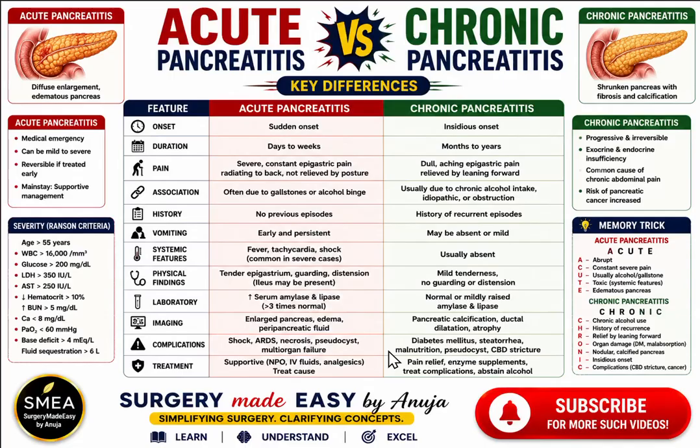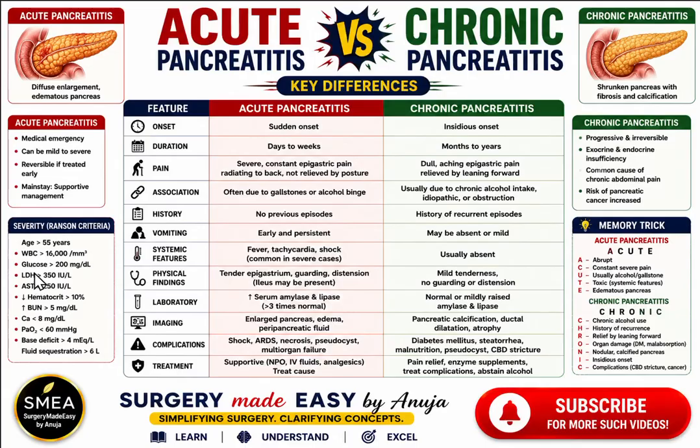Treatment in acute pancreatitis is usually supportive. The patient is kept nil per oral, given IV fluids, analgesics, and the cause is ideally tried to treat. In a chronic patient, the treatment is to relieve pain, to give enzyme supplements, to treat any complications that occur, and advise the patient to abstain from alcohol.